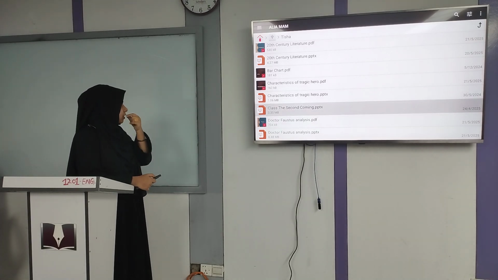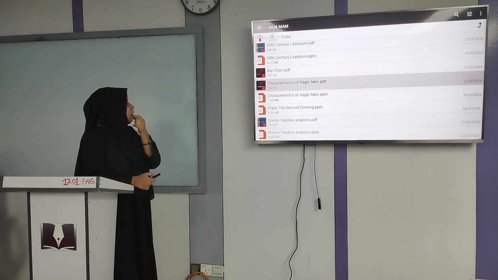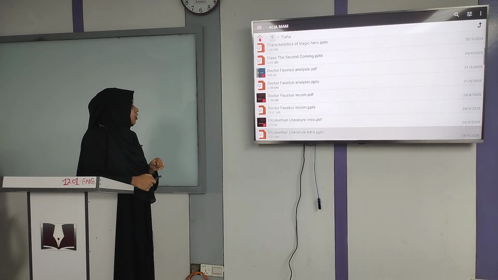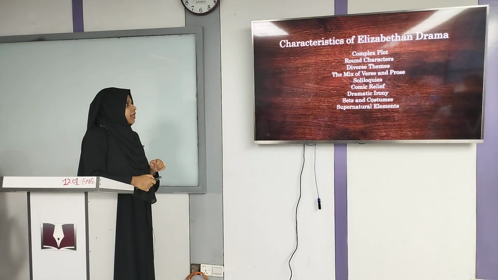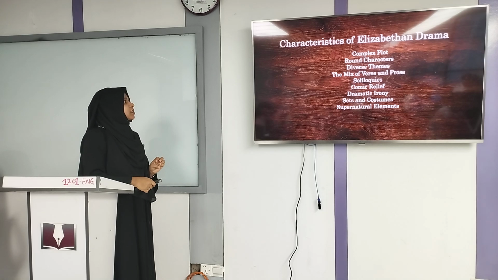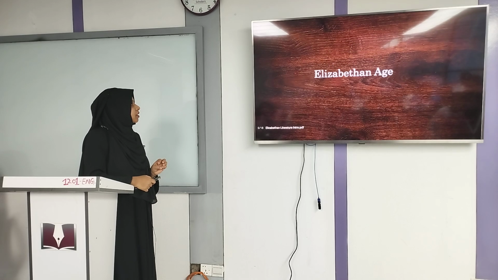Okay, so we'll study something else. This is a writing from which era? Elizabethan age, right? It's written in the 16th century basically, but it was published in the 17th. Okay. Characteristics of the Elizabethan drama.